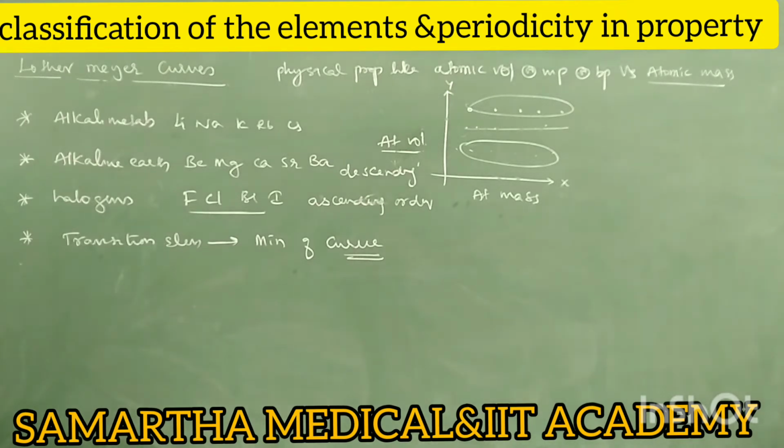Next, last one, transition elements occupy the minima of the curve.